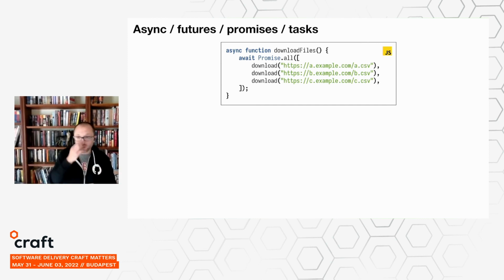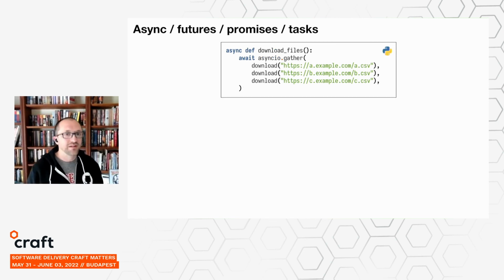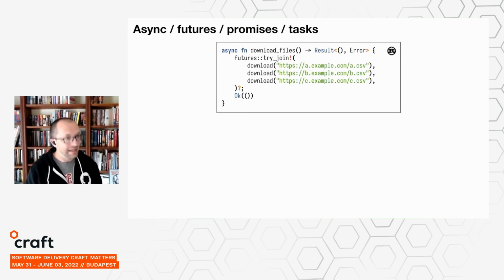So just like we saw before with exceptions, there's pros and cons to this approach. Some people like this syntax because it makes it obvious in the code which steps could possibly block. Other people dislike the syntax because of what they call the function coloring problem, which means that you can only easily call an async function from some other async function. And so asyncness, if you will, can become viral, requiring you to mark functions as async, even though they're not really doing any blocking work themselves. And then very lastly, this asynchronous pattern is not limited to JavaScript. It's also used in Python and in Rust. So, like I said, it's a fairly common pattern that you might see.